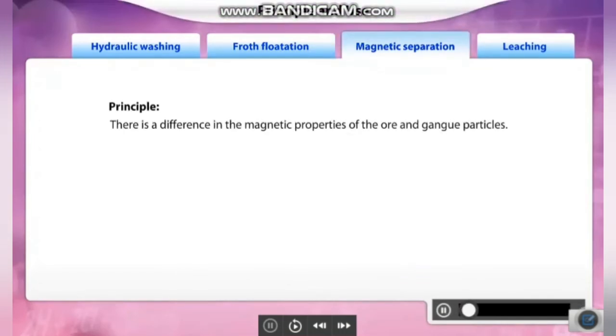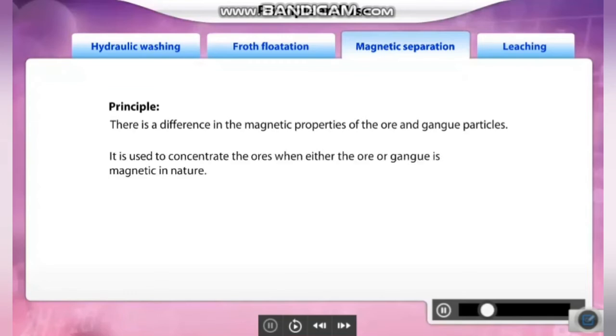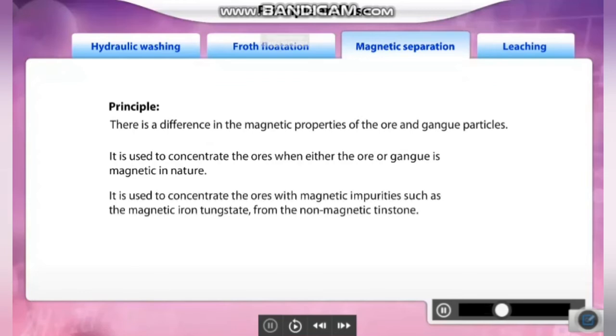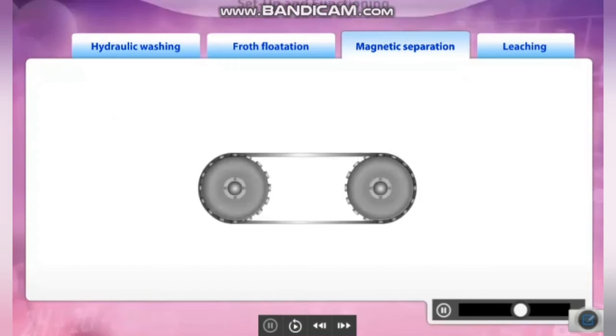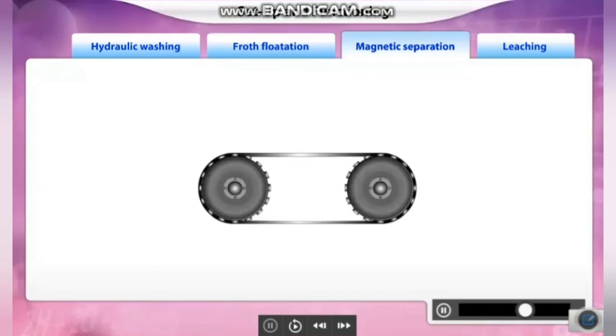Magnetic separation is based on the principle of differences in the magnetic properties of the ore and gangue particles. This method is preferentially used to concentrate the ores when either the ore or gangue is magnetic in nature. It is used to concentrate the ores with magnetic impurities such as the magnetic iron tungstate from the non-magnetic tin stone. The apparatus used for magnetic separation contains a leather belt moving over two rollers, one of which is magnetic.